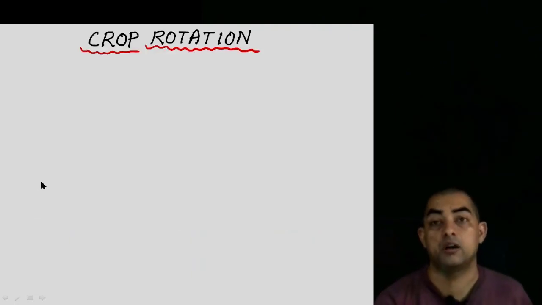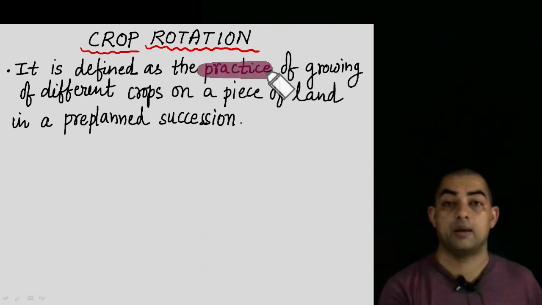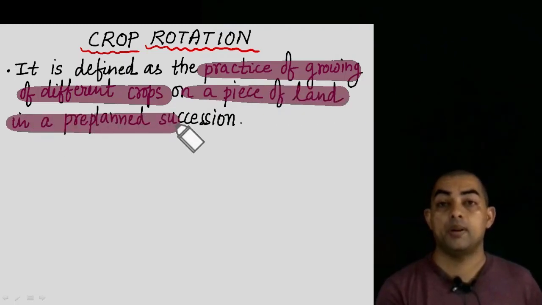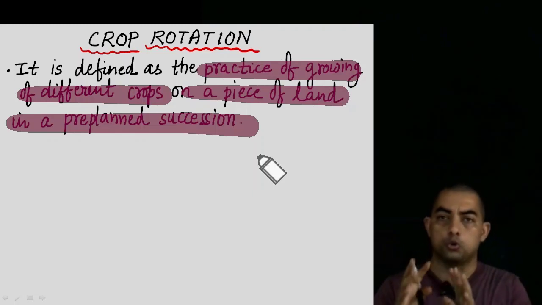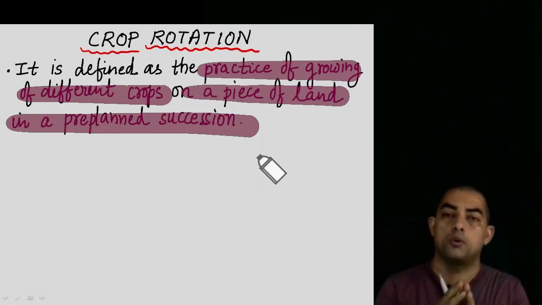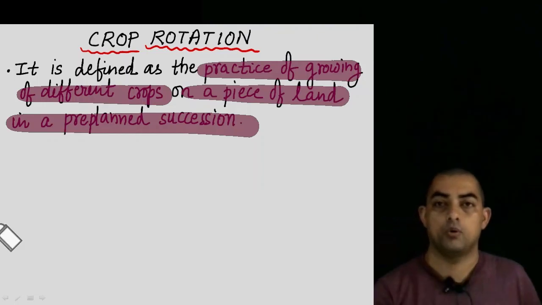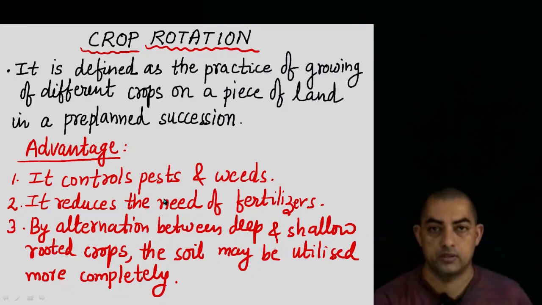Other than this, the third method is called crop rotation. So what is happening in crop rotation? Crop rotation is defined as the practice of growing different crops on a piece of land in a pre-planned succession. That means two crops are not grown together. Here only one crop is grown. Once that crop gets over, then another crop is grown. Like this. So what is the advantage? It controls the pests and weeds, definitely.